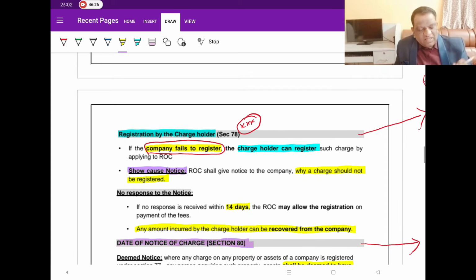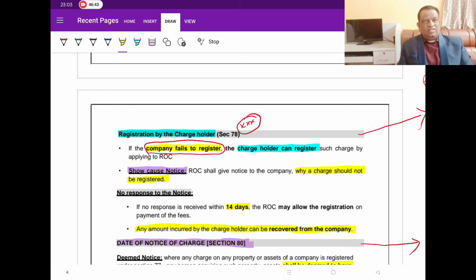Now let's take a summary. Creation of a charge and registration of a charge, which comes first? First comes the creation of the charge, and whatever charge you are creating, you go and register the charge. Now who has to register the charge? It is the borrower. That is, it is the company which has to go and register the charge with the ROC. Within what time?